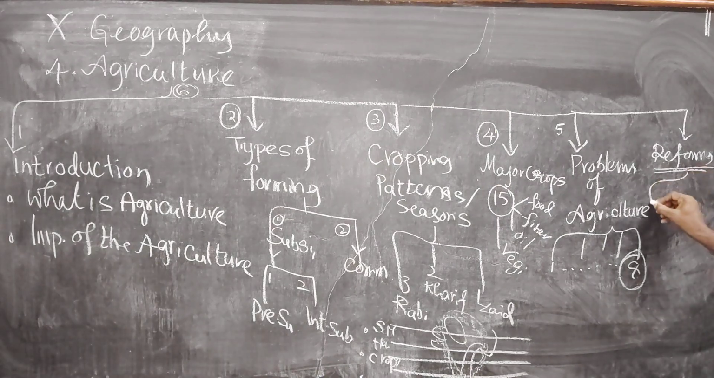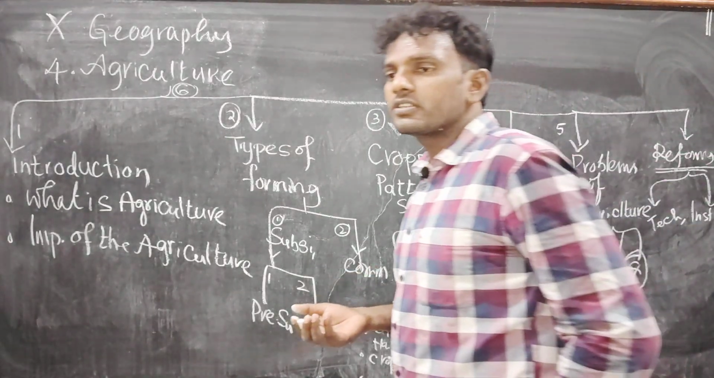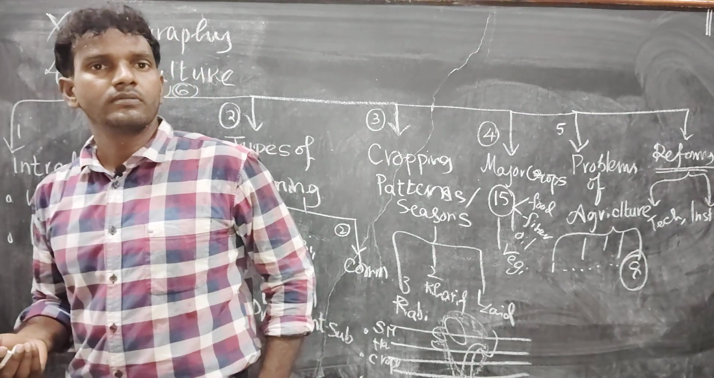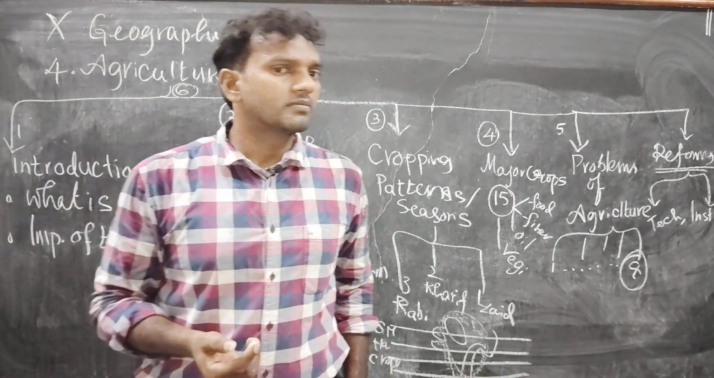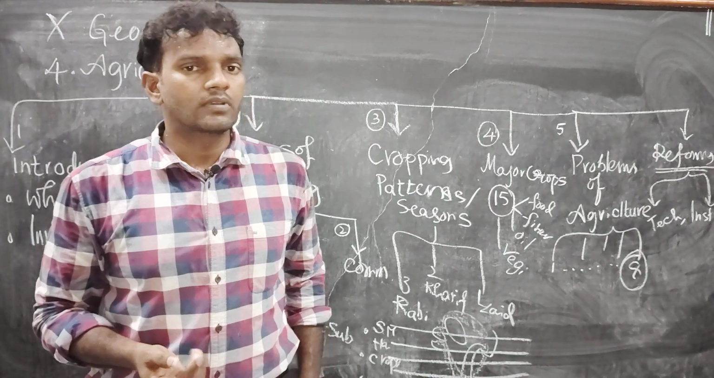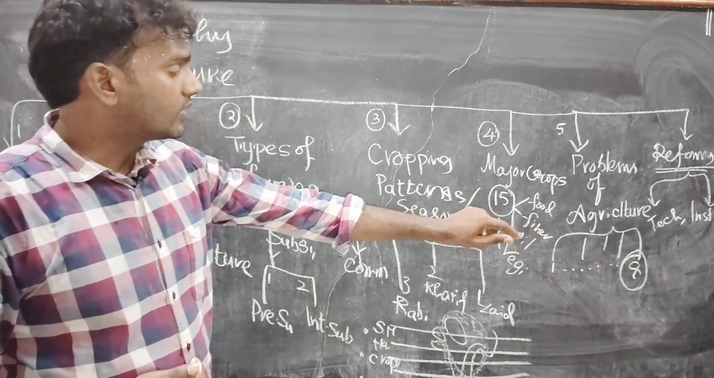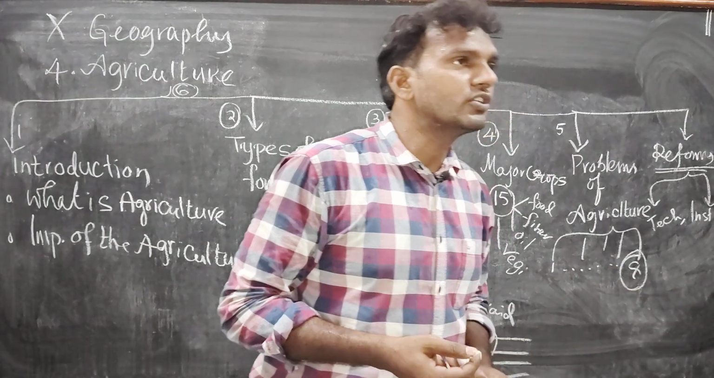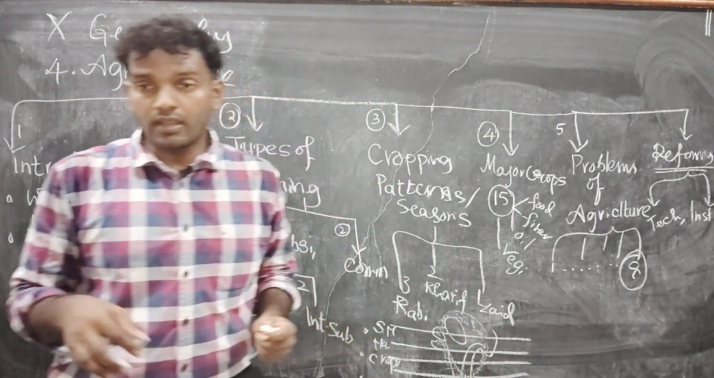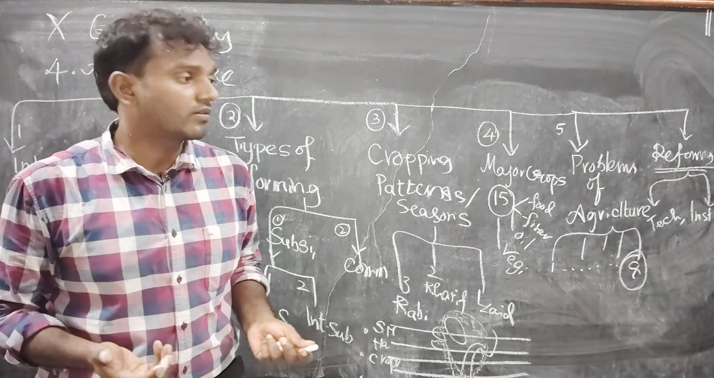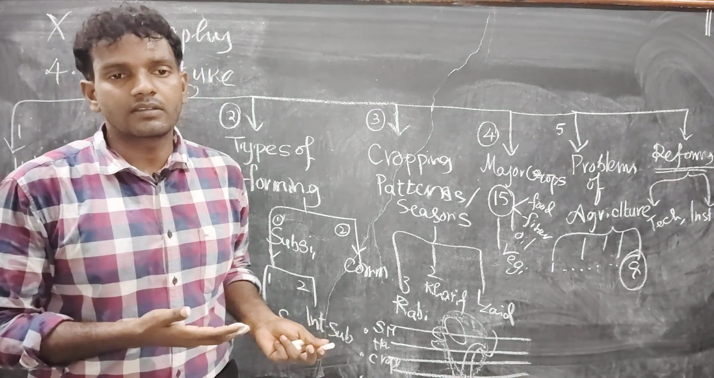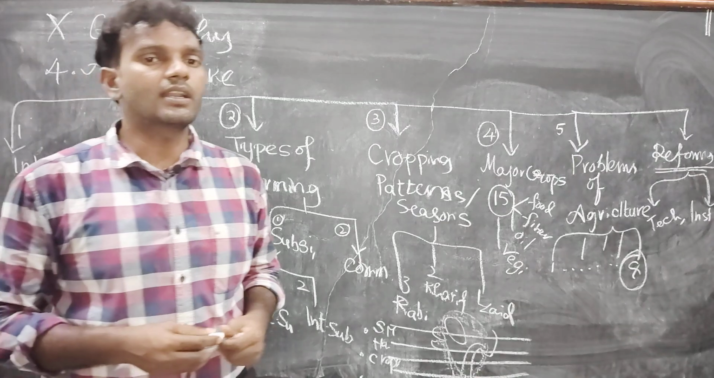These reforms are 2 types. First one is technical reforms. Second one is institutional reforms. One by one we will discuss. Technical reforms means we introduce some amount of technology in agriculture also. Coming to the second one, institutional reforms means our constitution and our government has made some laws regarding agriculture development. Is it clear?